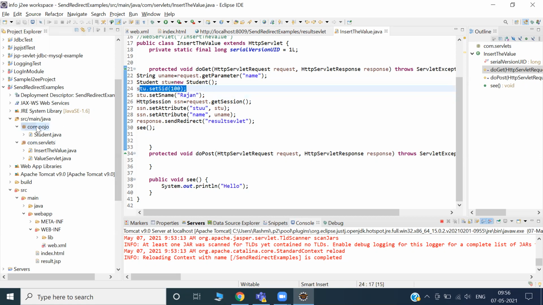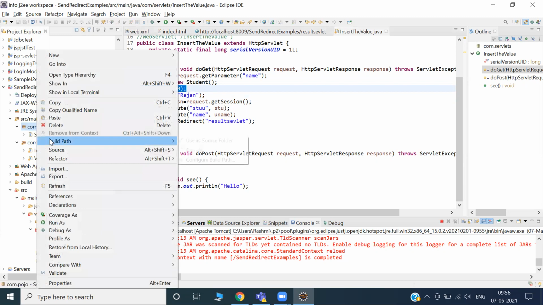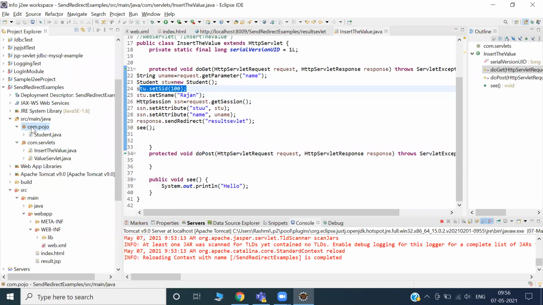Tomorrow I will create another, let's say student one. Any object I can put. That is my choice, that is my wish. There should be some purpose, and here the purpose is I'm creating a student object. So what does the student object contain? Simply open this.